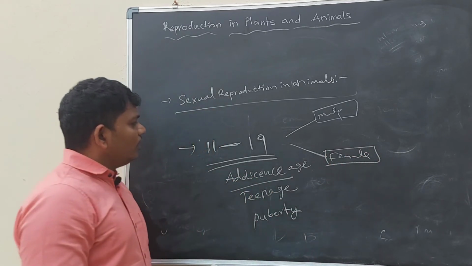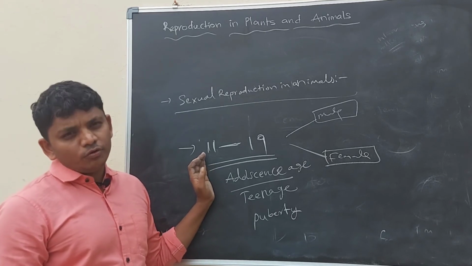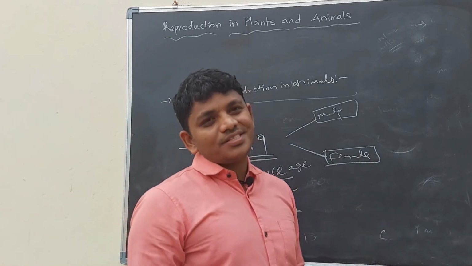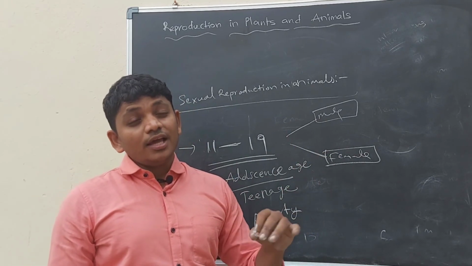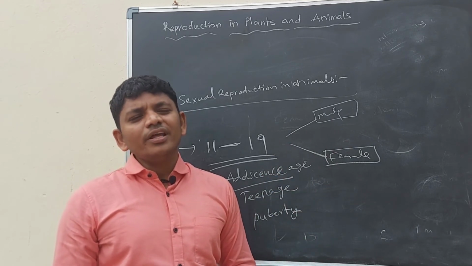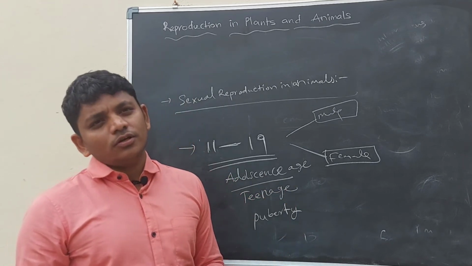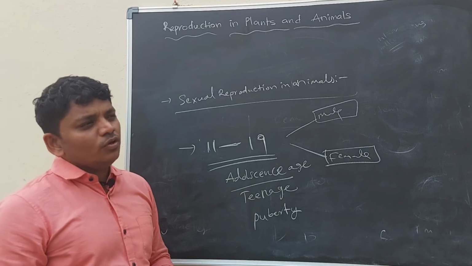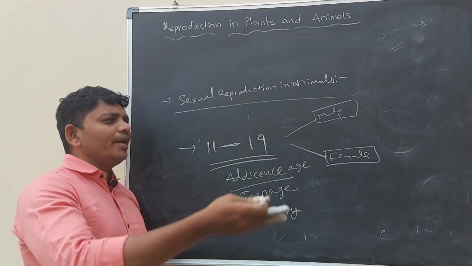In the 11 to 19 years of age, people used to feel that they are heroes, and they feel that they are facing more stress, but that is not right. They are not facing stress, but they feel like that. They feel like they are heroes, and their parents, teachers and elders look very small to them, like zeros. This is the age they feel like heroes, whether they are male or female.